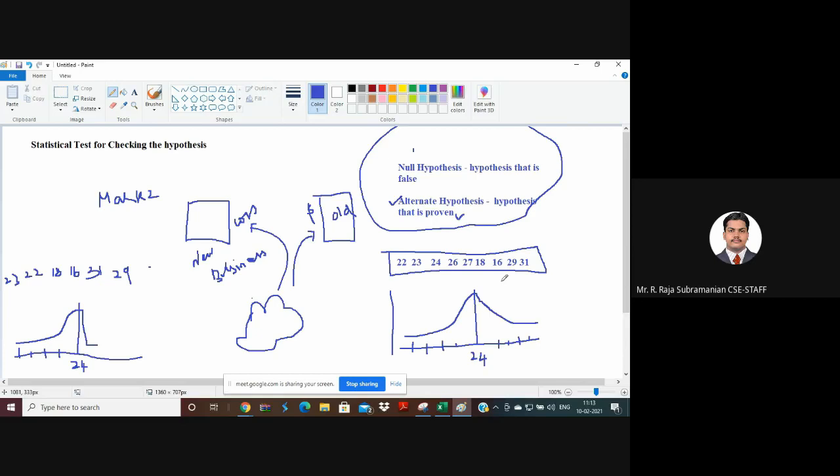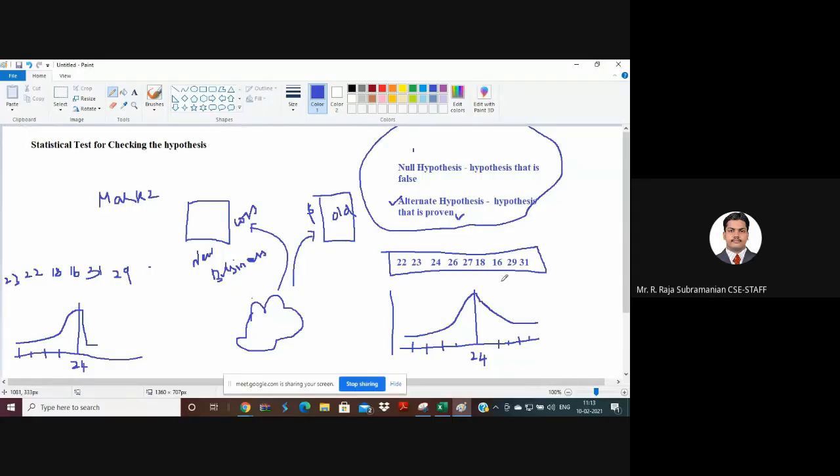I say that the 900 samples are normally distributed. And if I randomly take some 5 or 10 samples, they may not be normally distributed, because they are not that big. So there should be a hypothesis way to decide whether this sample can be taken or not. So we need some statistical test to identify the null hypothesis.